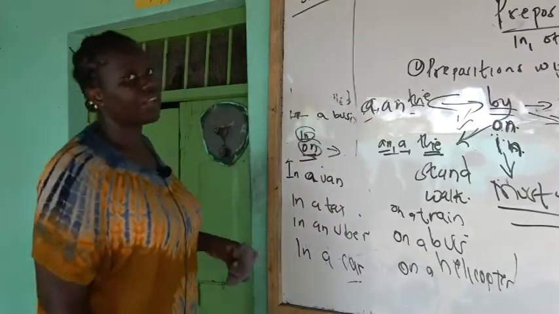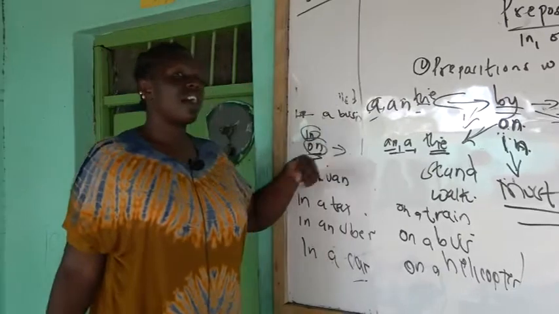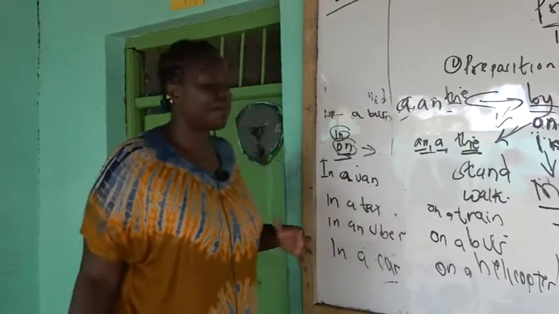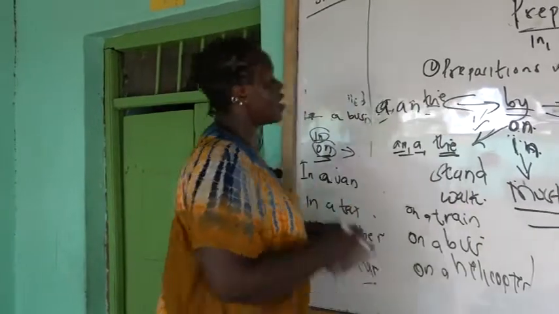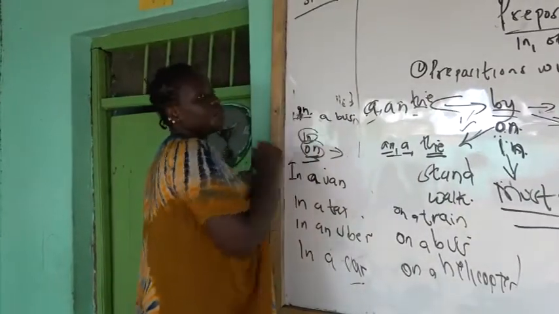You go in for "on," not "in," because in a bus it's not a must that you sit. We know that you can stand on a bus.